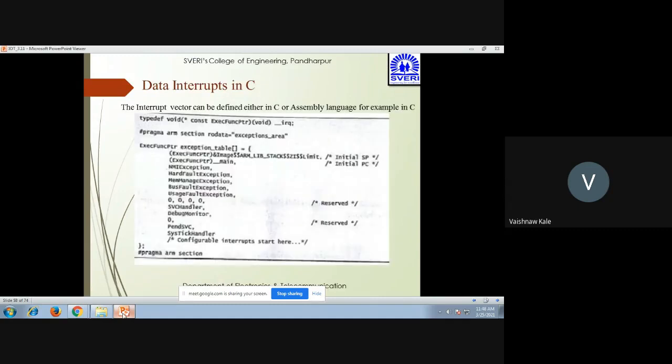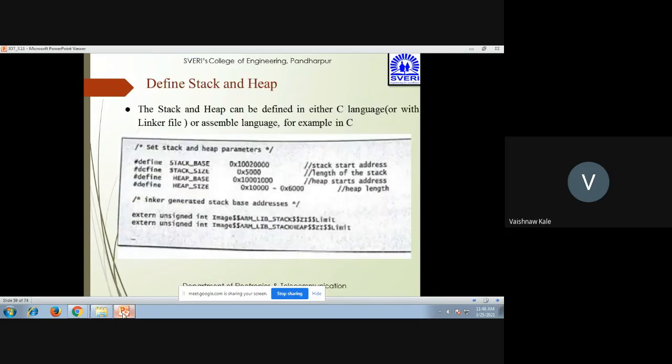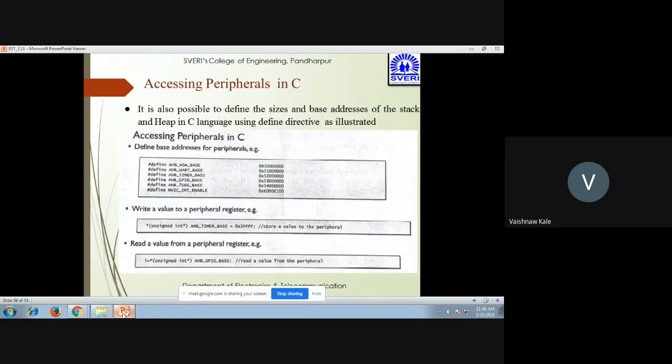So this is the data interrupts in C. We have already seen this one. This is the stack and heap that can be defined in either C language or assembly language. Then this is how the accessing of peripherals in C can take place. It is also possible to define the sizes and the base addresses of the stack and heap in C language.